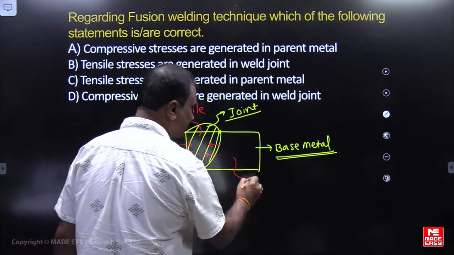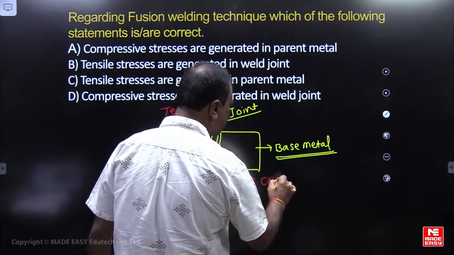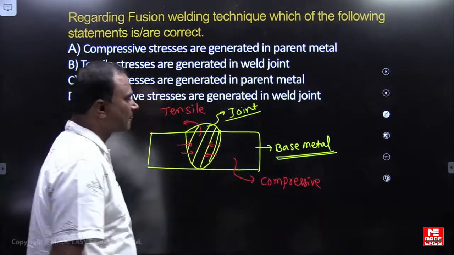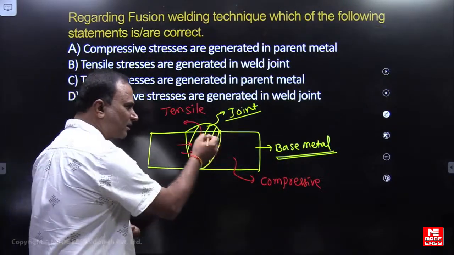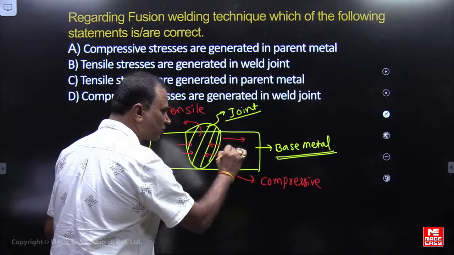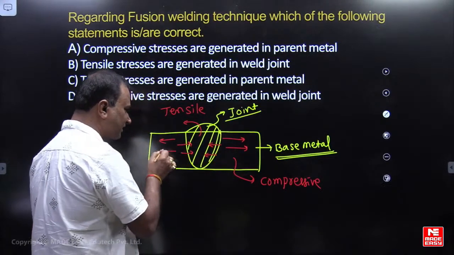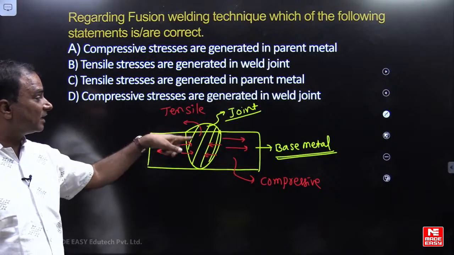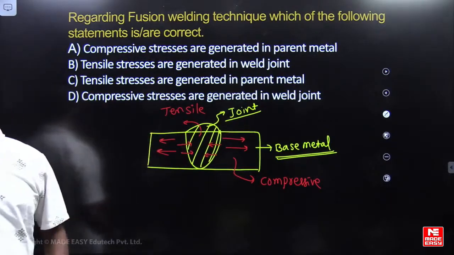Now in this base metal, the stress developed will be compressive, because as the metal contracts towards the center, the base metal will provide some resistance in the opposite direction. So the base metal has compressive stress, and the joint has tensile stress.